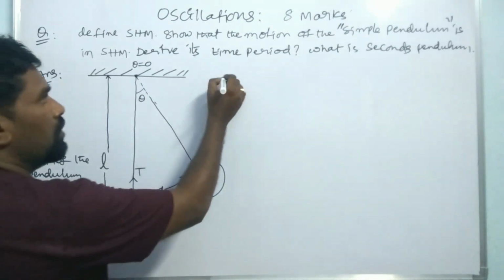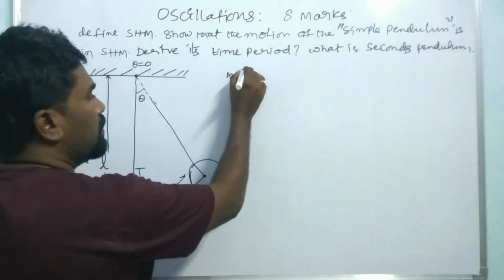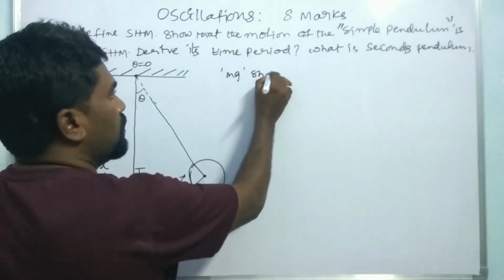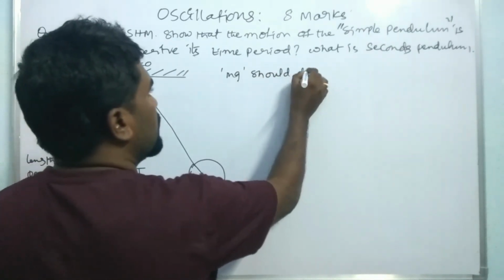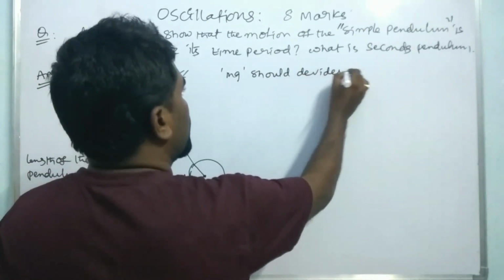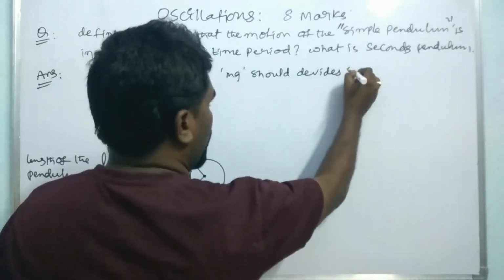So that is, the mg divides in two components.